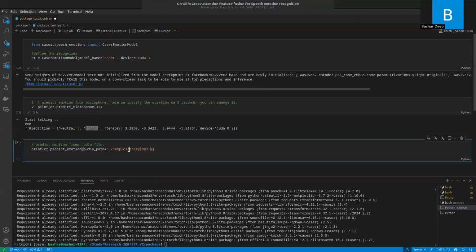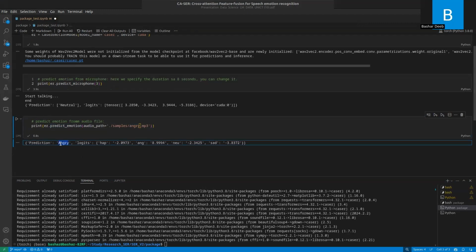Also, if you have an audio file, you can import it into the model and extract the emotion label using predict emotion. So running the cell will give the prediction with the logits.